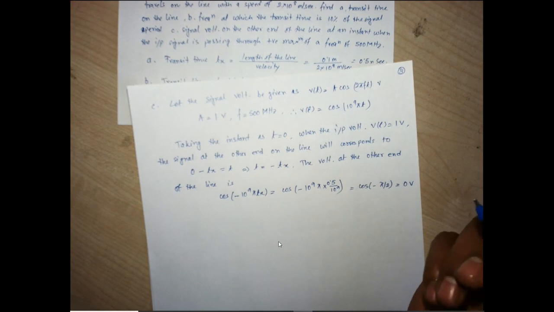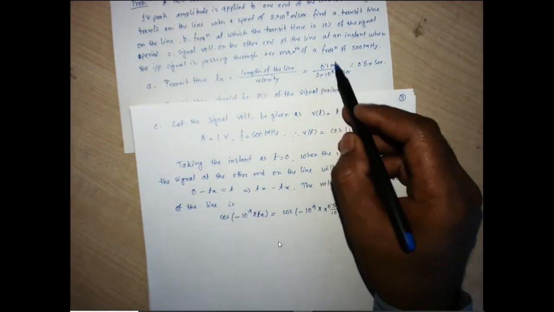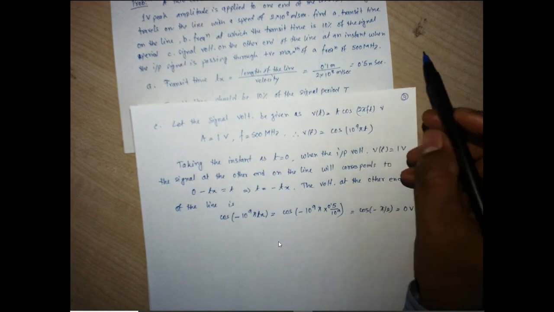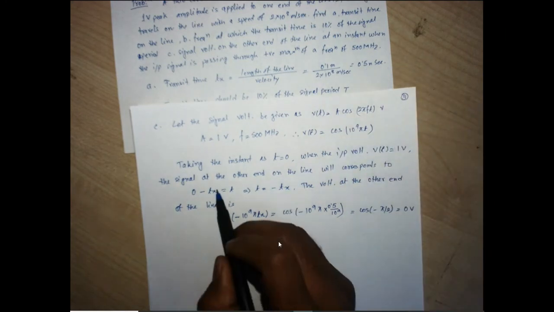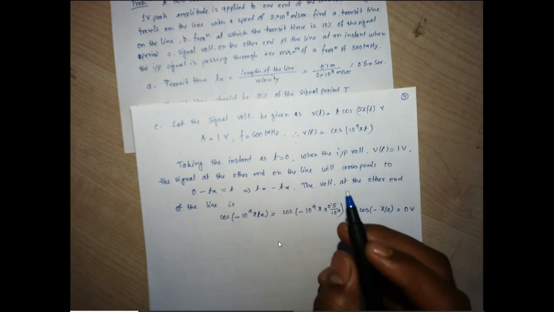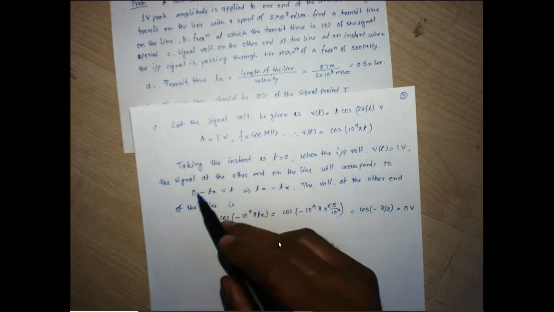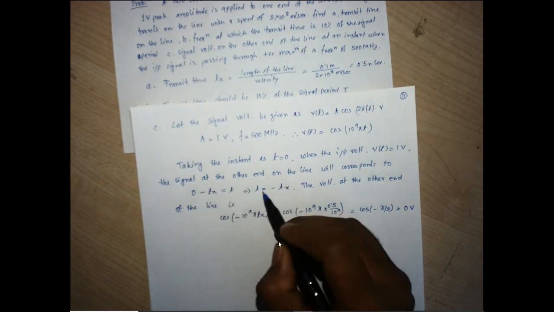So it will take the transit time. What is the transit time? This 0.5 nanosecond is the transit time, which is the time to move with this speed within a transmission line length of 0.1 meter. So it will propagate from 0 up to 0.5 nanosecond. It will take that amount of time to propagate from 0 up to the transit time, right? So from the positive maximum up to the transit time, it's supposed to have this value.